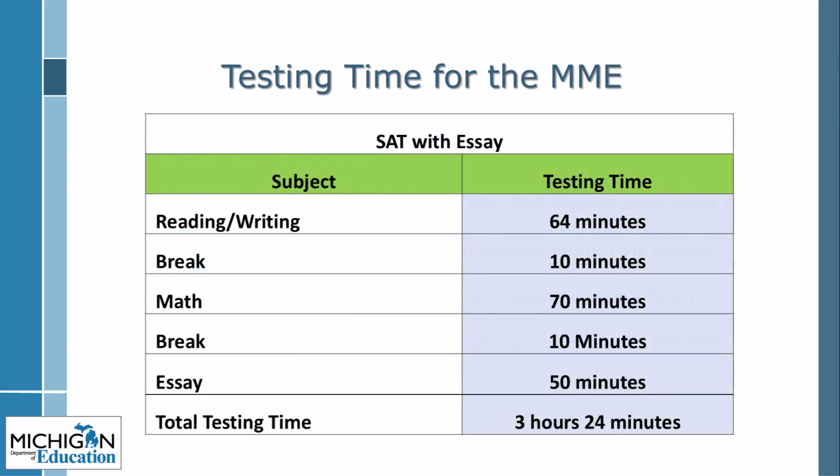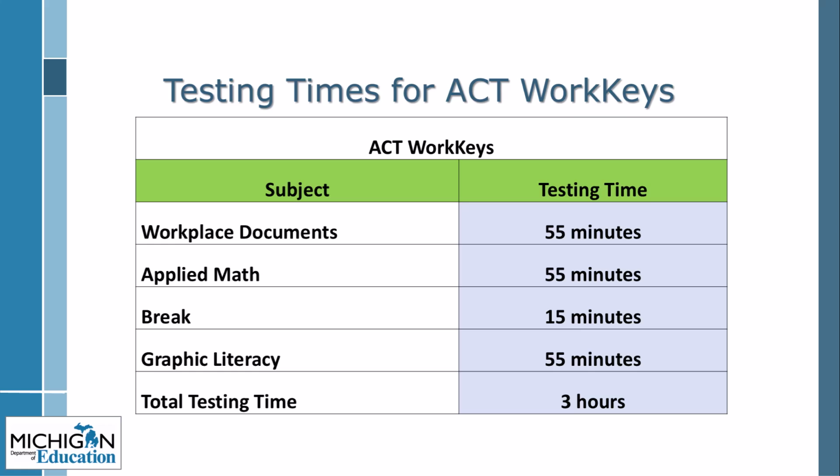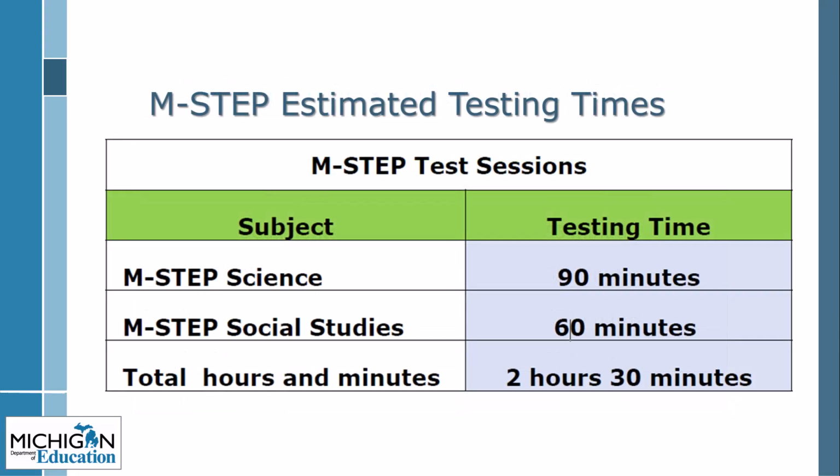For the SAT with essay, standard testing time is 3 hours and 24 minutes. College Board recommends allowing 4 hours for testing to include breaks and administrative tasks, and students testing with accommodations may have additional time for testing. ACT WorkKeys standard time testing will take 3 hours. With administrative tasks, ACT recommends allowing 3.5 hours for test administration. The M-Step Science and Social Studies assessments are not timed, so these times are estimates for completion.